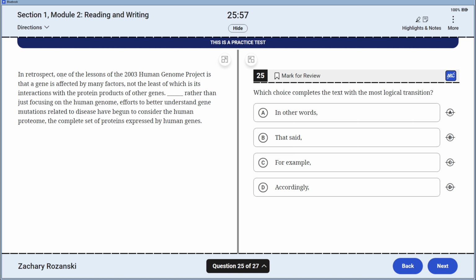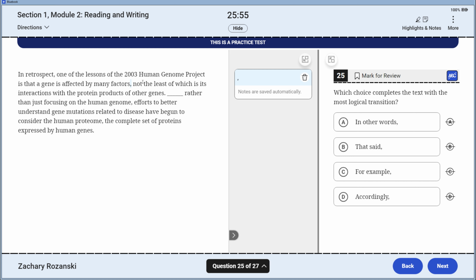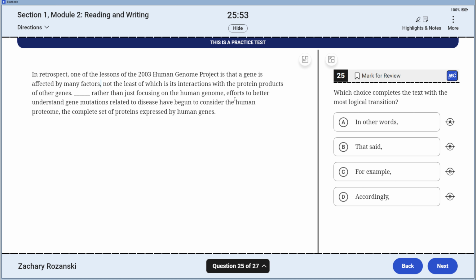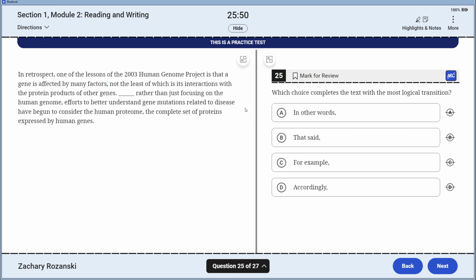We have in retrospect, didn't mean to do that. Genome project is affected by many factors. One of the lessons of the project is that gene is affected by many factors.